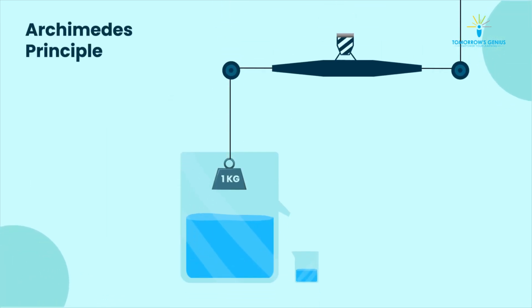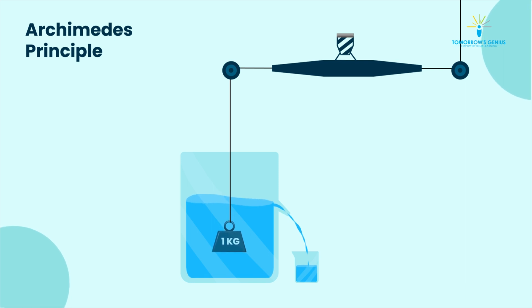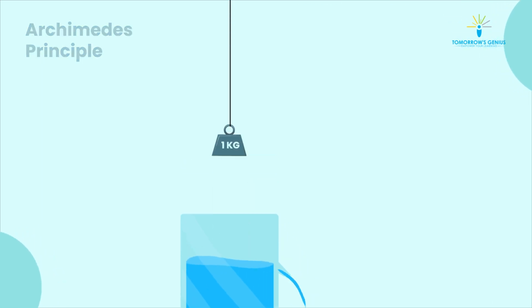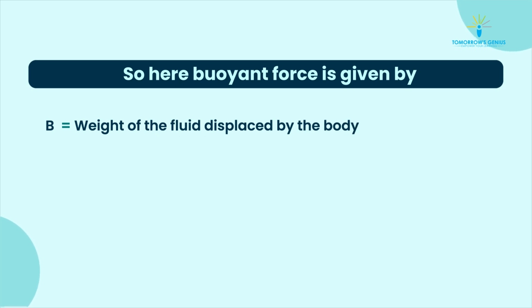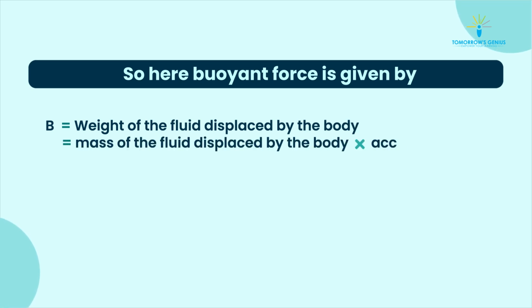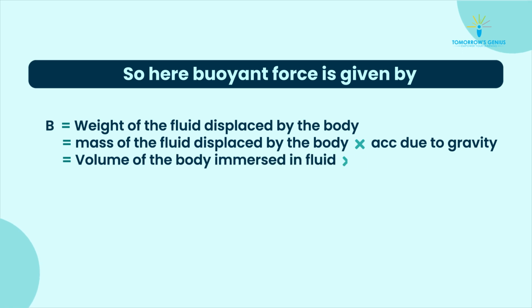Suppose an object of mass 1 kg is immersed in fluid. Let us take the volume of fluid displaced by the object out of the beaker to calculate its weight. So here, buoyant force is given by the weight of the fluid displaced by the body, equal to the mass of the fluid displaced by the body times acceleration due to gravity, equal to the volume of the body immersed in fluid times density of fluid times acceleration due to gravity.